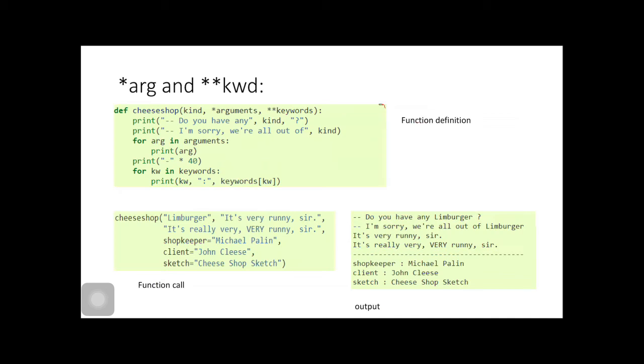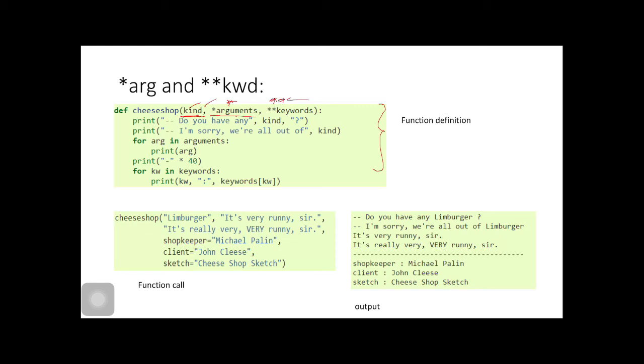Next, there is also a variation of the function definition here. After writing the default and non-default arguments, when in the definition you encounter star arguments and double star keywords, what does this mean?